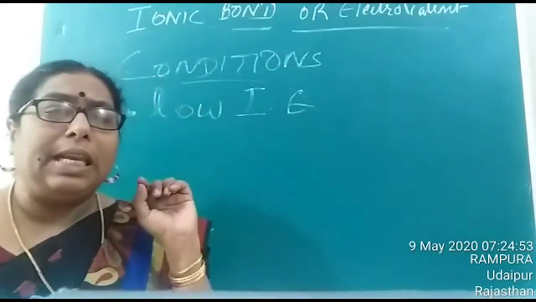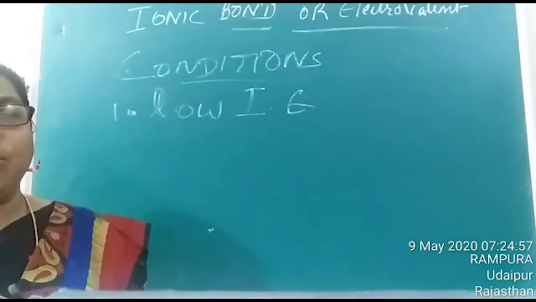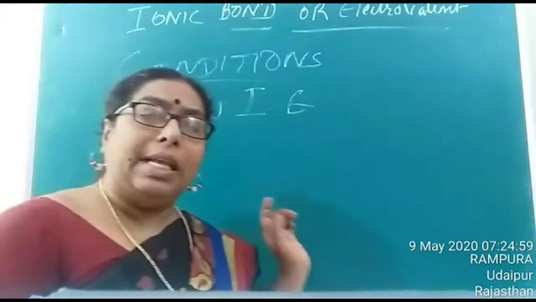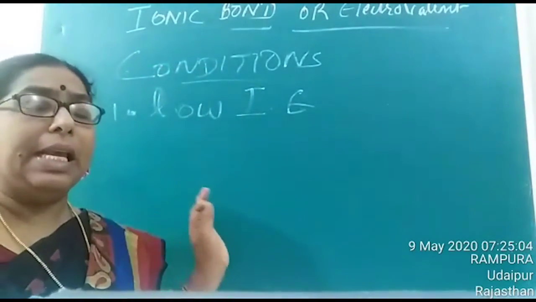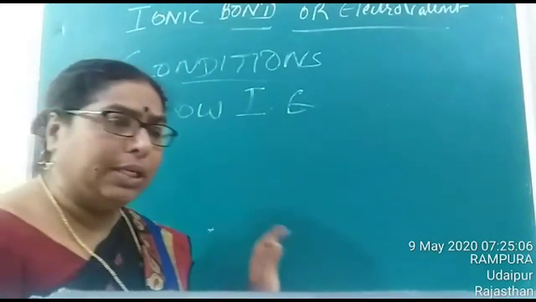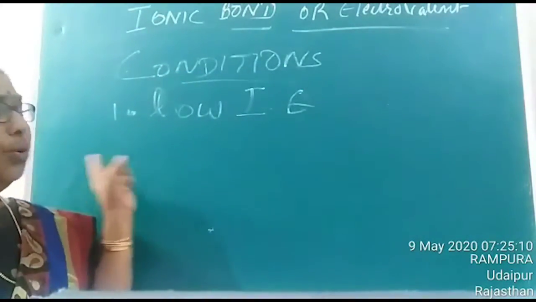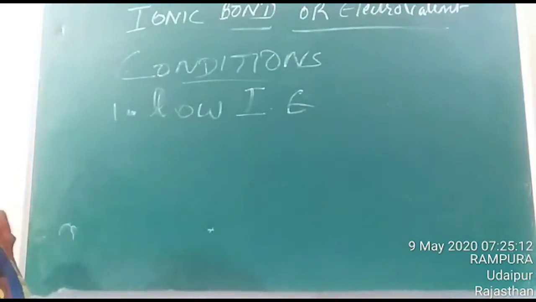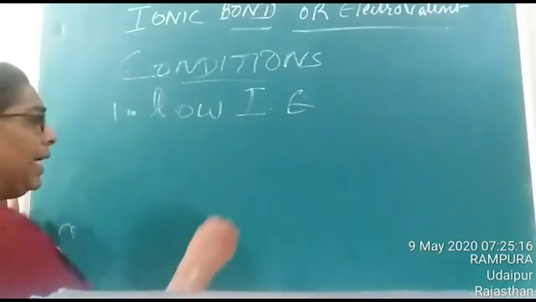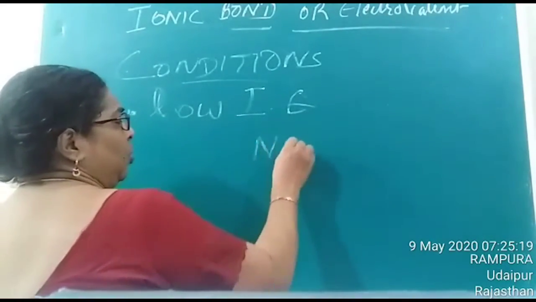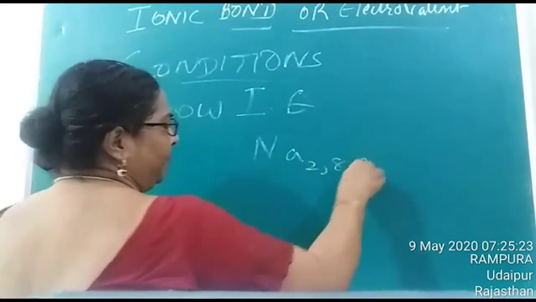The energy required to remove the most loosely bound electron from an atom in the neutral isolated gaseous state is termed as ionization enthalpy. For example, sodium possesses only 1 electron in the outermost shell.